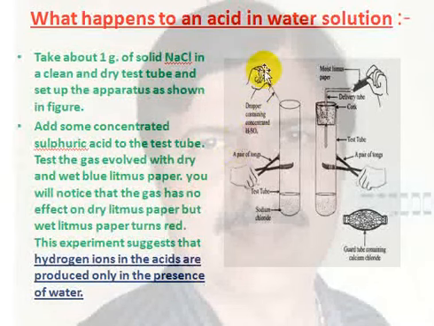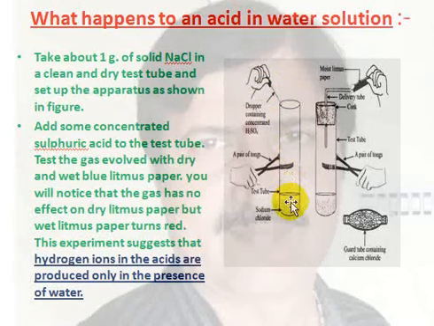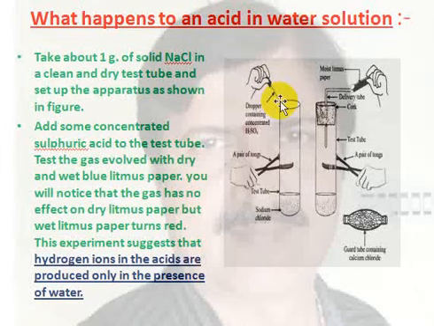If you bring dry blue litmus near the mouth of the test tube, where the evolved gas is passing, there is no change in the color of the litmus.